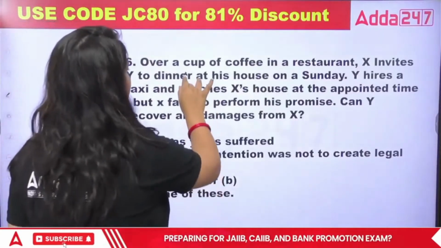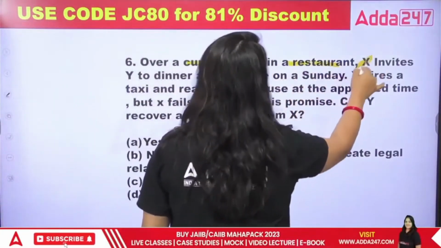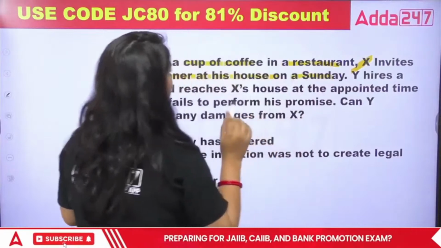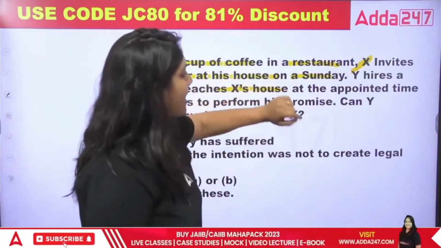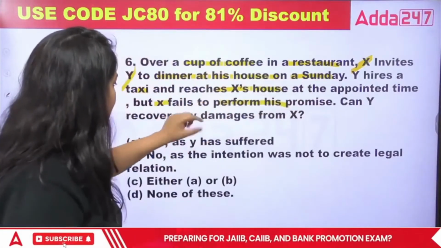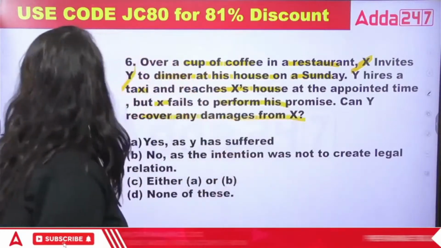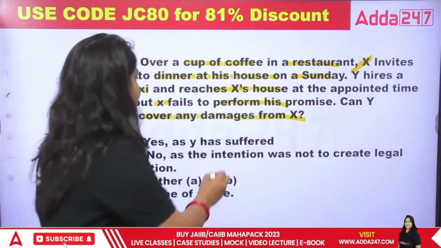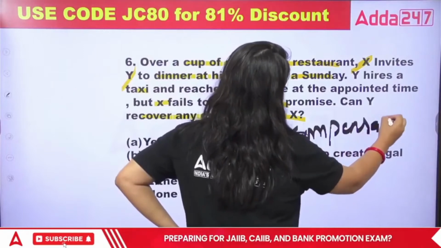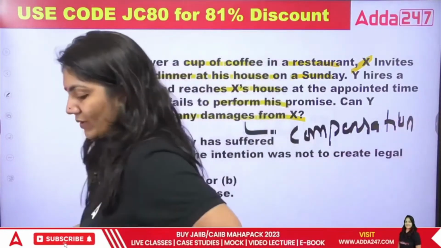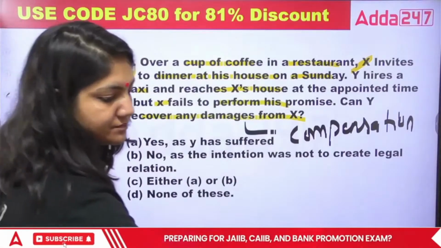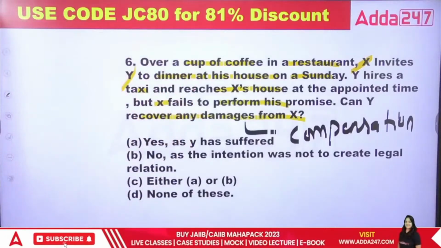Next question. Over a cup of coffee in a restaurant, X invites Y to dinner at his house on Sunday. Y hires a taxi and reaches X's house at the appointed time, but X fails to perform his promise. So can Y recover any damages from X? In this case, class, damages means basically compensation. So what is the exact answer? Yes class, what is the exact answer for this question?